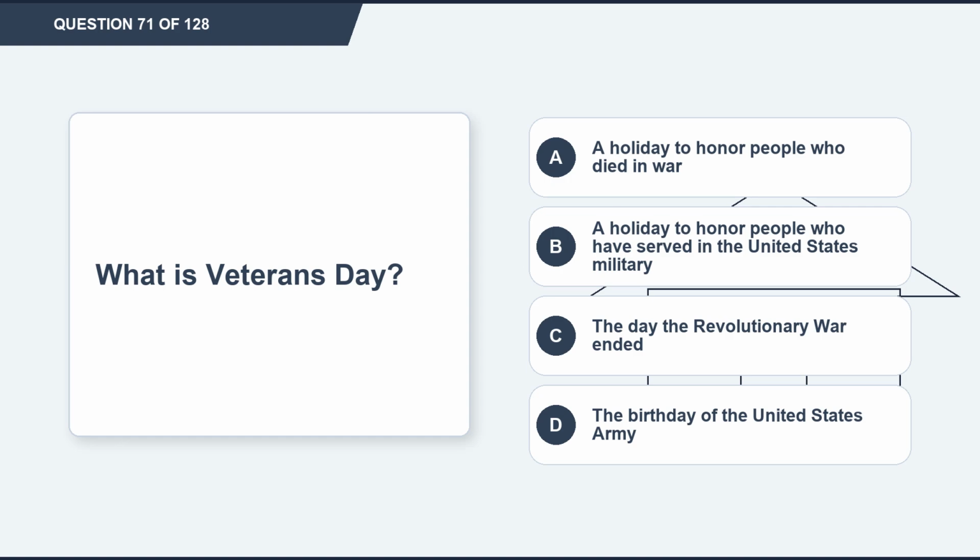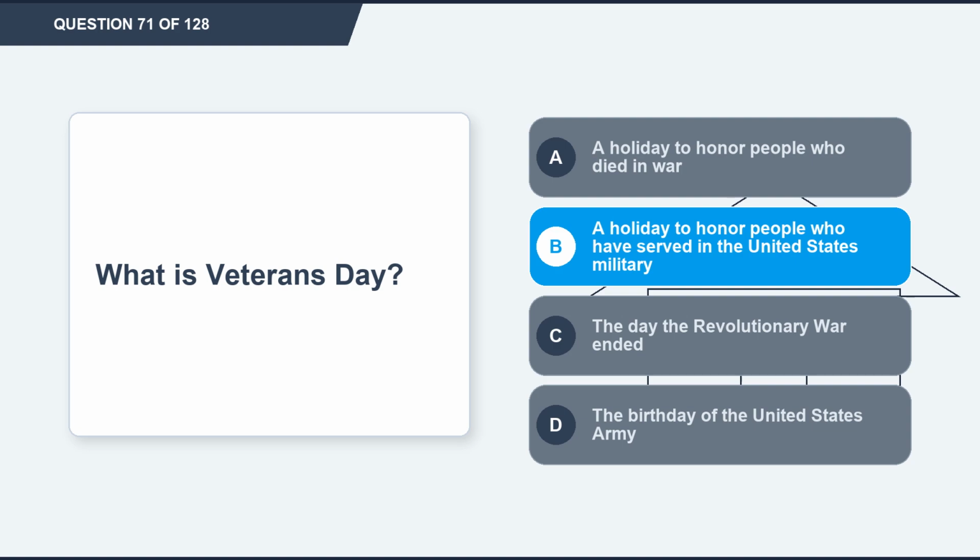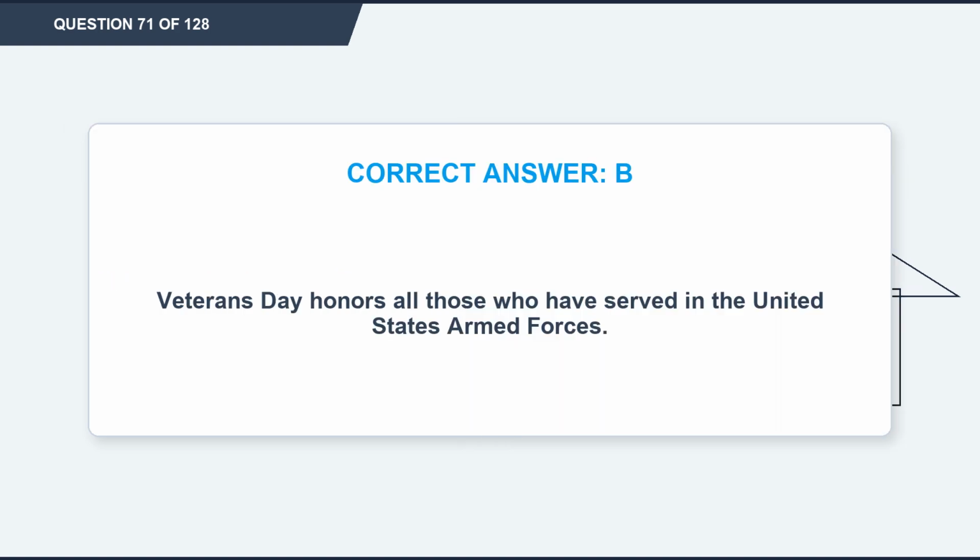Question 71. What is Veterans Day? Option A, a holiday to honor people who died in war. Option B, a holiday to honor people who have served in the United States military. Option C, the day the Revolutionary War ended. Option D, the birthday of the United States Army. The correct answer is option B, a holiday to honor people who have served in the United States military. Explanation. Veterans Day honors all those who have served in the United States Armed Forces.